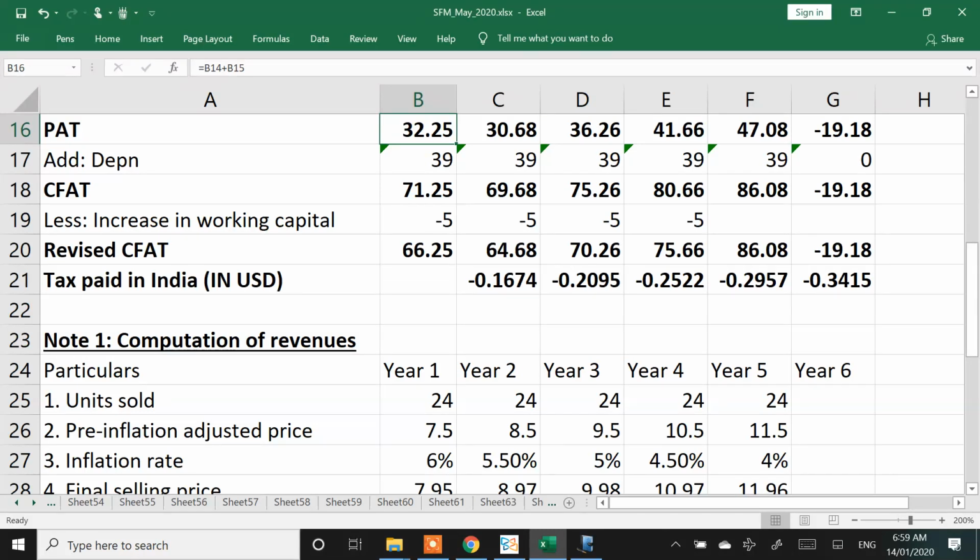When I pay tax in the US, I will take credit of this and then pay the balance amount. Any doubts till this? Can we proceed?